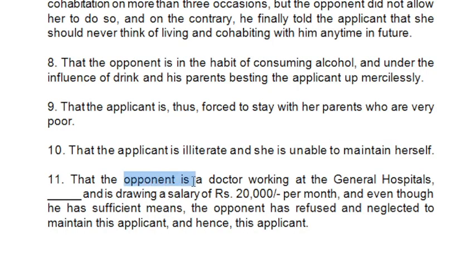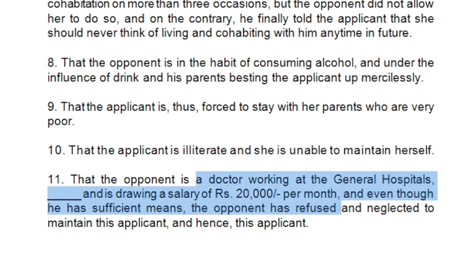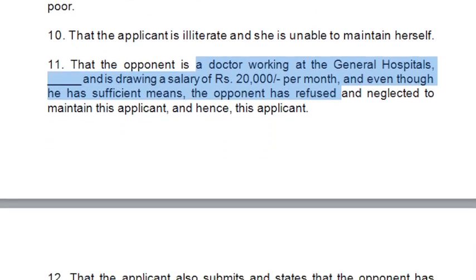And you have to mention the occupation of the opponent as well, and how much the husband is earning. So what you are doing is comparing. The wife is not earning, the wife is not able to maintain, but the husband is earning and the husband is able to maintain. You are going to tell the court this fact. There might be a situation where the husband is not able to maintain himself as well as the wife. So you have to be clear about that fact.